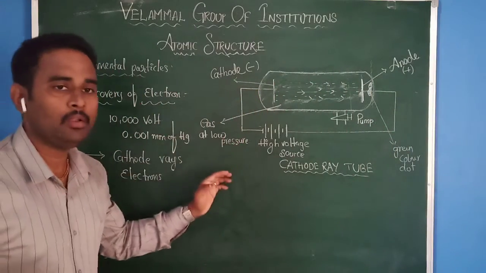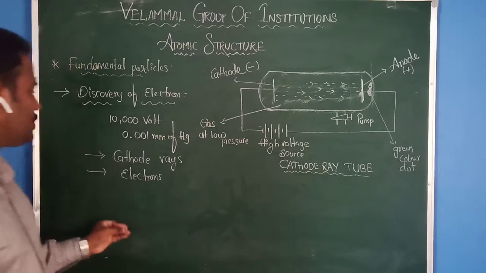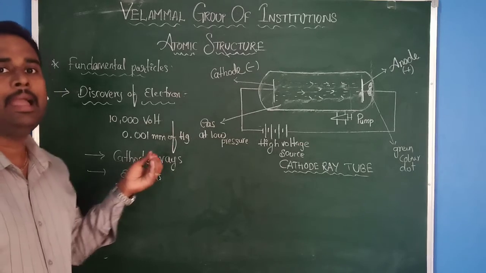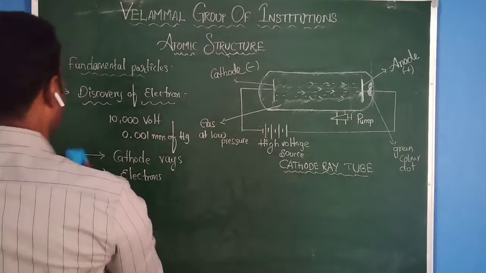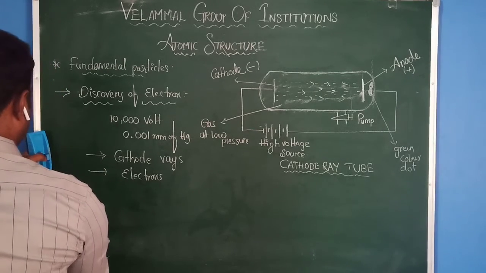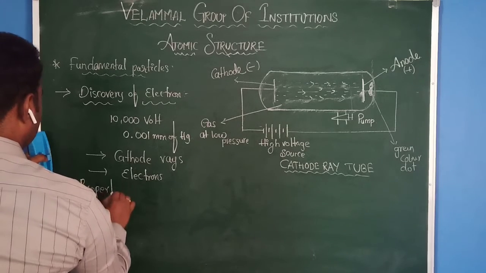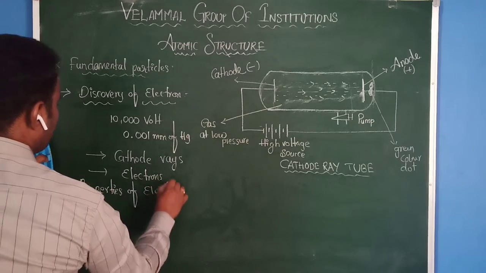This experiment we call the cathode ray discharge tube experiment. Understood? These are called cathode rays, afterwards named electrons. Let us discuss the properties of electrons.